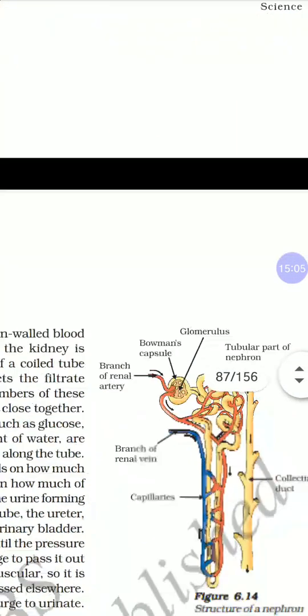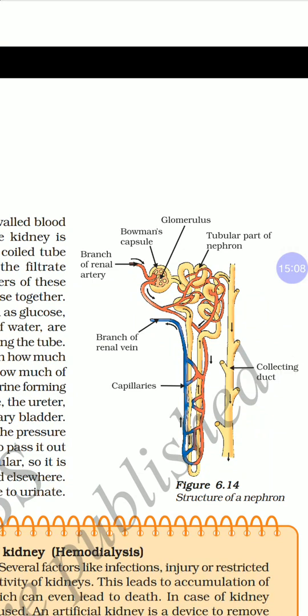It is a microscopic structure, but if you see it in a microscope, at the start it consists of a group of blood capillaries and then a cup-like structure called Bowman's capsule, and a long tube which is also coiled. So the blood gets filtered, and in the coiled tube, glucose, amino acids, important salts and water all get reabsorbed once again.